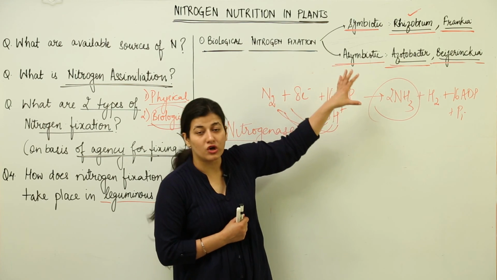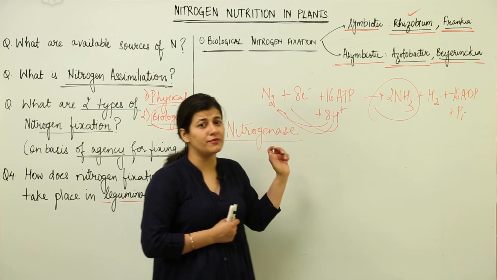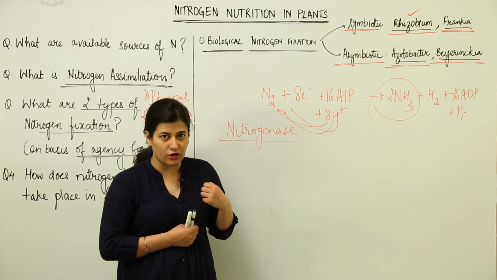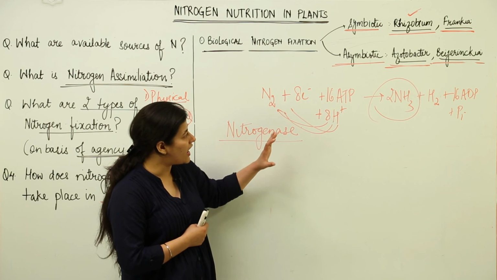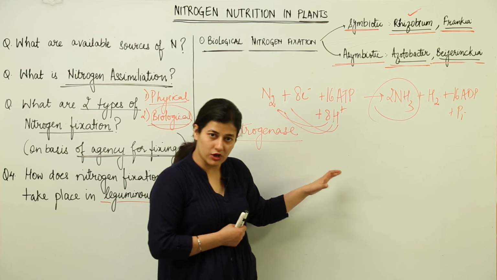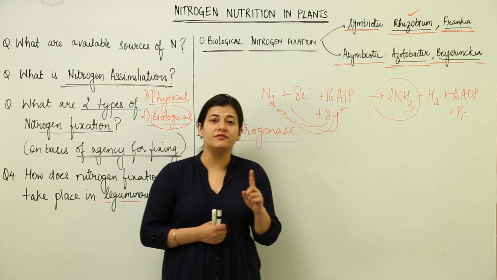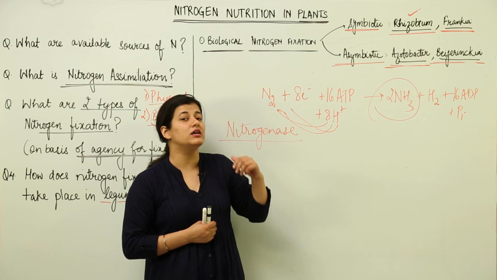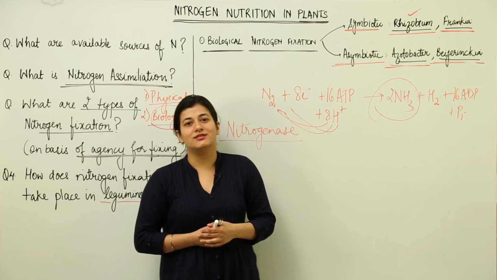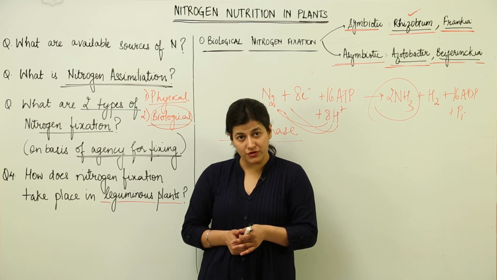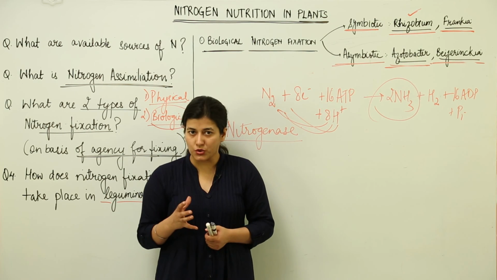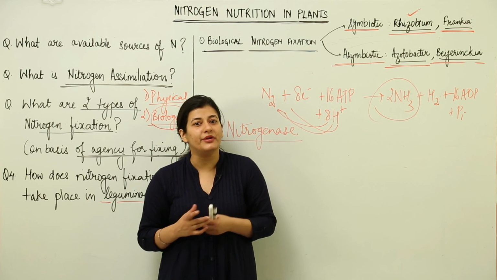The few prokaryotes which are involved in this, apart from that, we named 2 bacteria which were involved in physical uptake of nitrogen as well, physical fixation, and how the nodules are formed in leguminous plants and what happens inside the leguminous plants. One thing you need to remember is what is the function of leg hemoglobin, why the oxygen scavenger is required, and what is the role of this enzyme nitrogenase. This is all you have to understand about the nitrogen fixation. In the subsequent section we are going to understand nitrogen fixation pictorially so that you get an idea what actually is happening in nature.